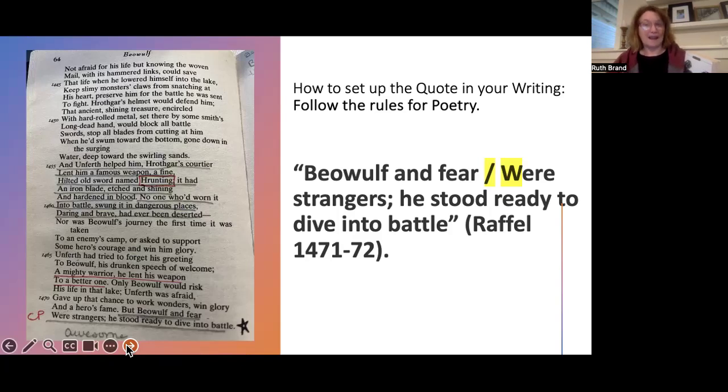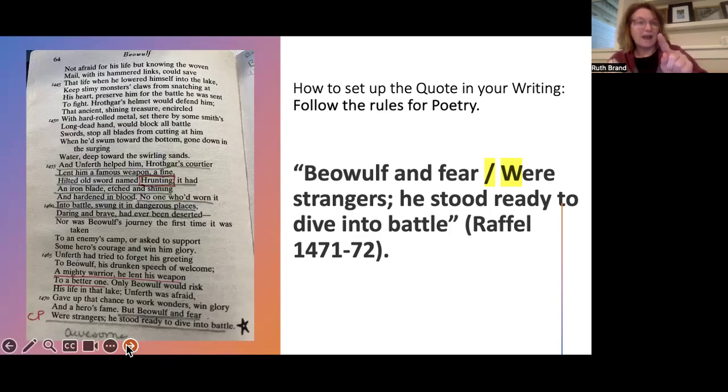Poetry works on lines. Whereas like a story, like if you're to read The Hobbit or any novel that you want to read, if it's not poetry, the lines are going to look a lot different. And you can just visually see, I took a picture of one of my pages here, page 64. You can see visually something's different. Look at the end of the lines.